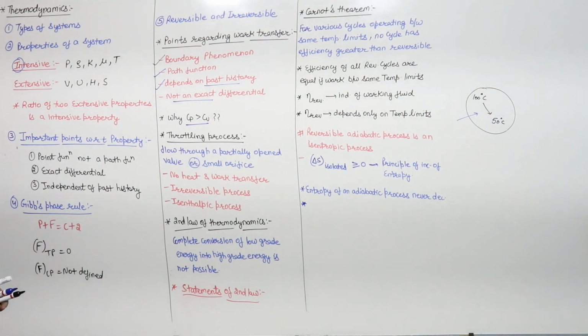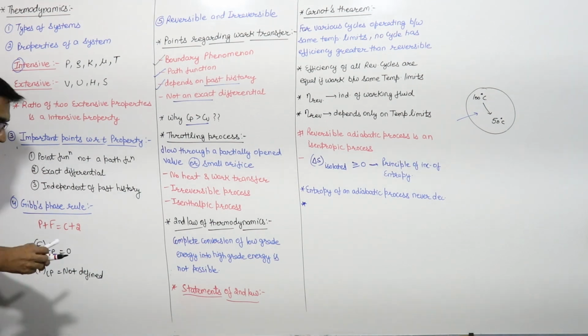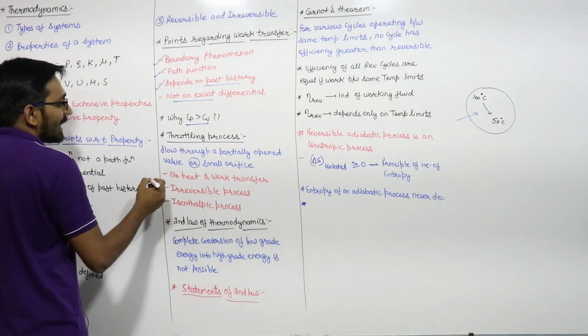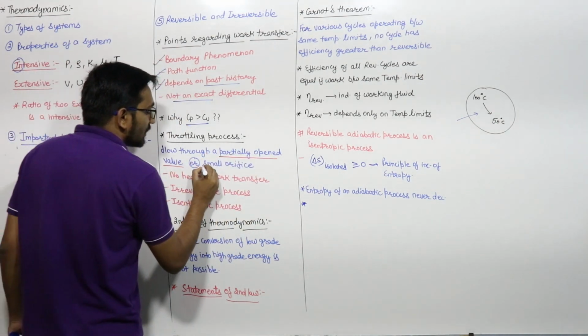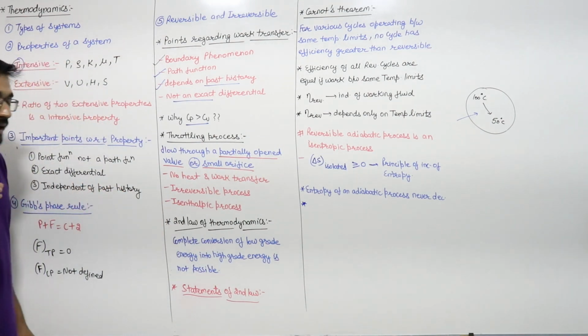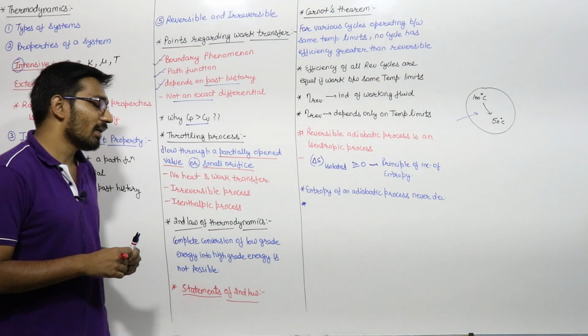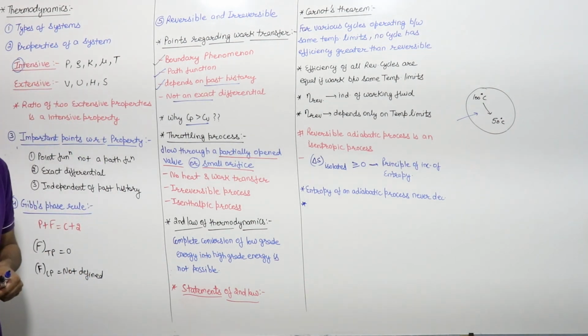If we are talking about the throttling process, what is a throttling process? Throttling process is a process where a fluid or any gas is flowing through a partially opened valve or small orifice. अगर कोई भी फ्लूइड आपका पार्शियली ओपन वॉल्व से फ्लो करता है, एक स्मॉल ऑरिफिस से फ्लो करता है, then that process is known as throttling process.